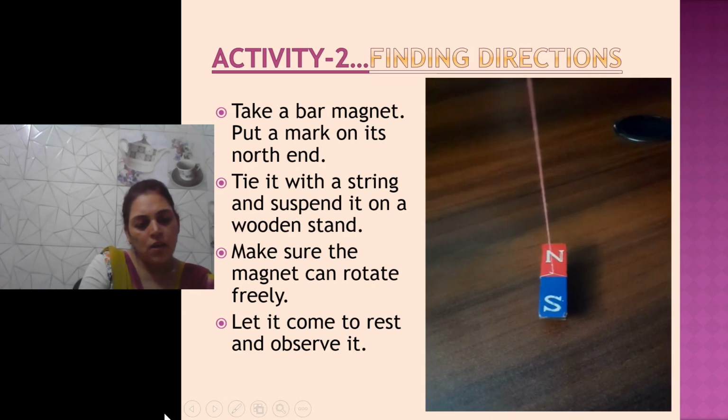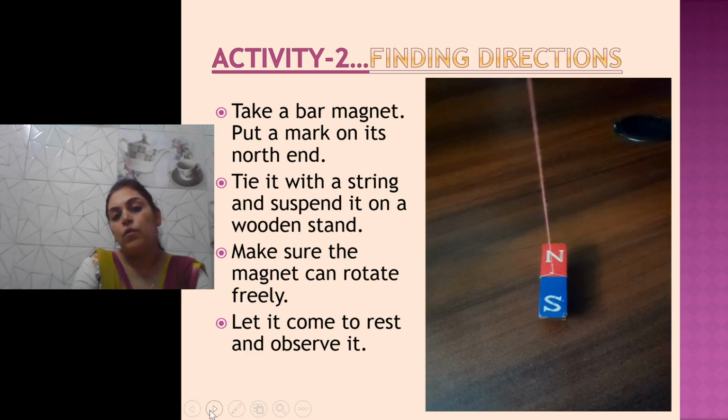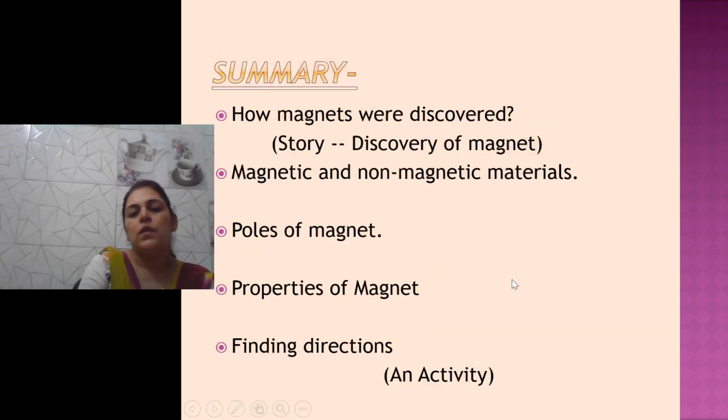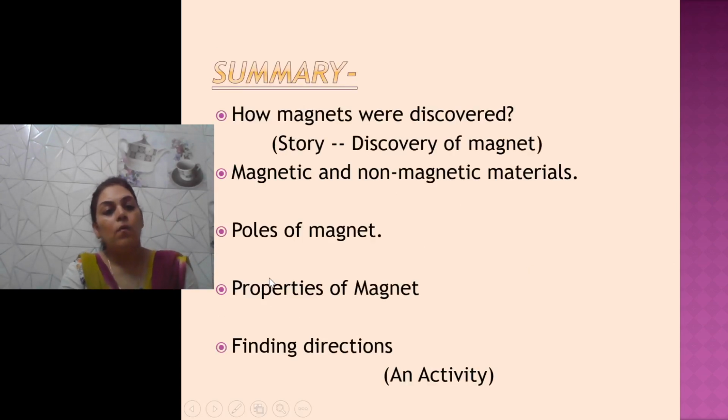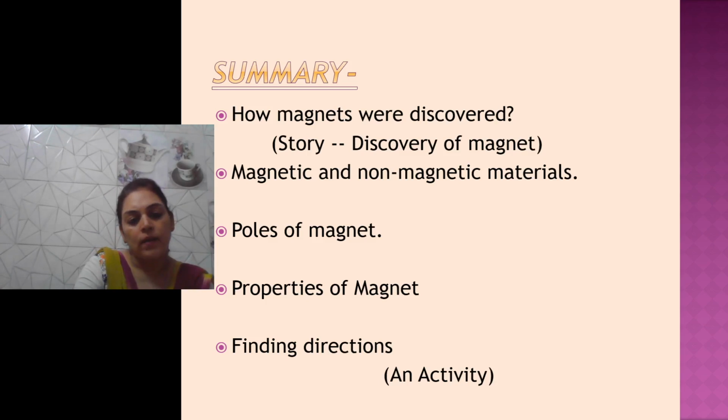So children, you have seen how it is helping to find the direction. See the video twice for better understanding, and this is the summary of what we have seen today. How magnets were discovered, a story was there. Magnetic and non-magnetic materials, poles of magnet and properties of magnet, and one activity at last we have seen to find direction. Alright. Now you see the video 2 times to better understand.